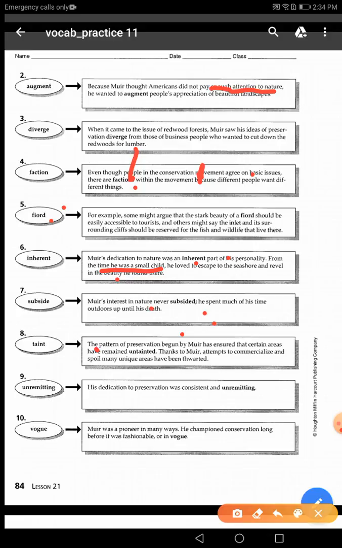So go to the next page, page 85. The word subside, you have the meaning of the word subside. It's number 20, guys, and its letter is J. So 20J.